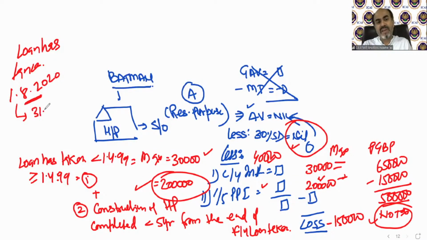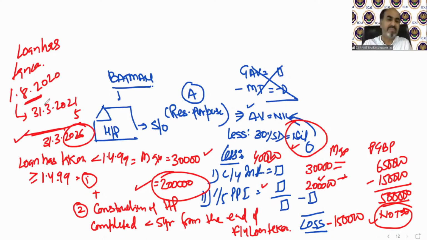So this financial year will end on 31st March 2021. Now add 5 years to this, so I am talking about 31st March 2026. If the construction of the house has been completed up to 31st March 2026, then the deduction of interest will be up to 2 lakh rupees instead of 30,000. But if the construction is completed after 5 years, then the maximum deduction can be only 30,000 rupees.